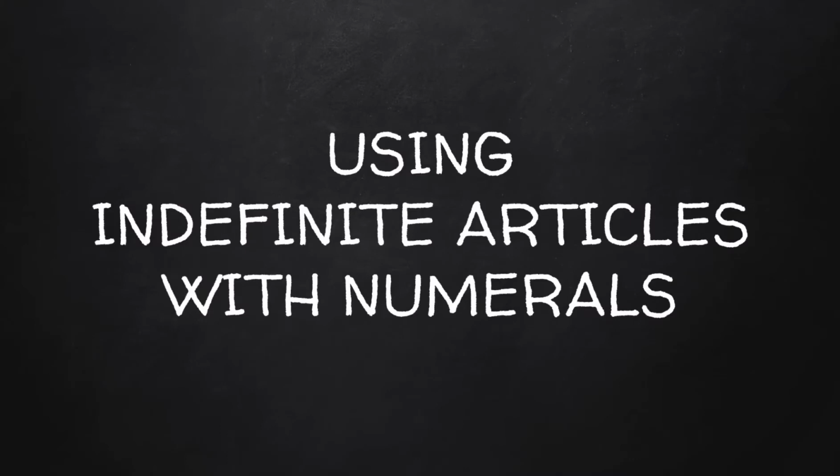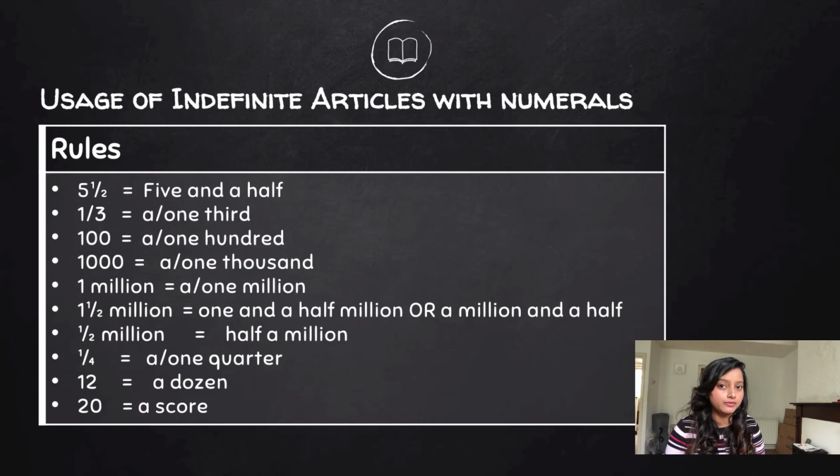Indefinite articles are also used with numbers. For example, let's look at the chart. It says 5.5. 1/3 or a third. I want a third of salt from the bag. A hundred means 100. We just learned that a means 1. A thousand. A million.